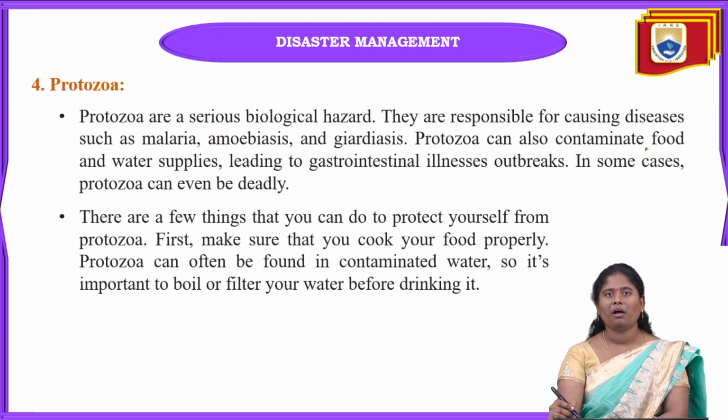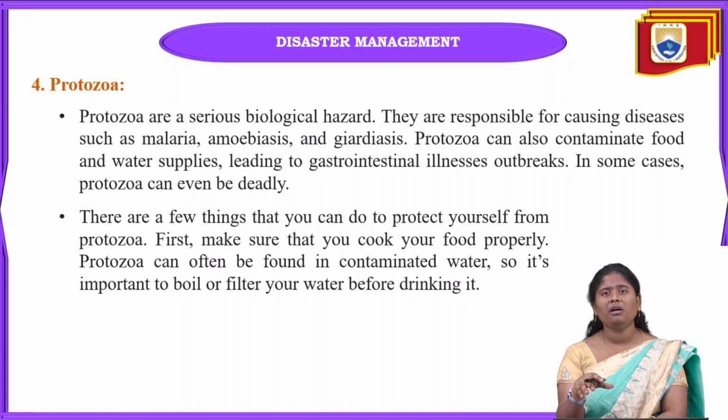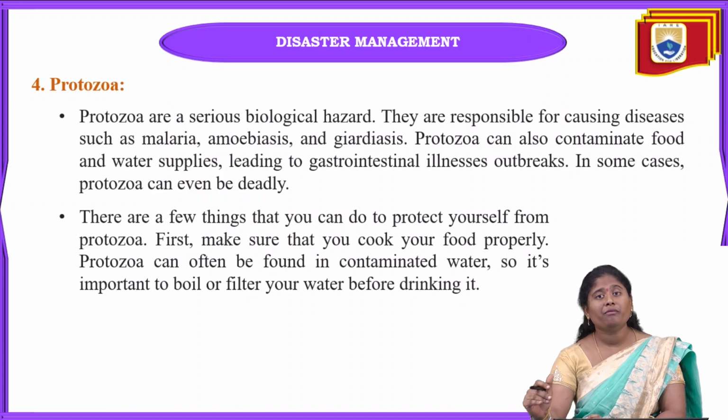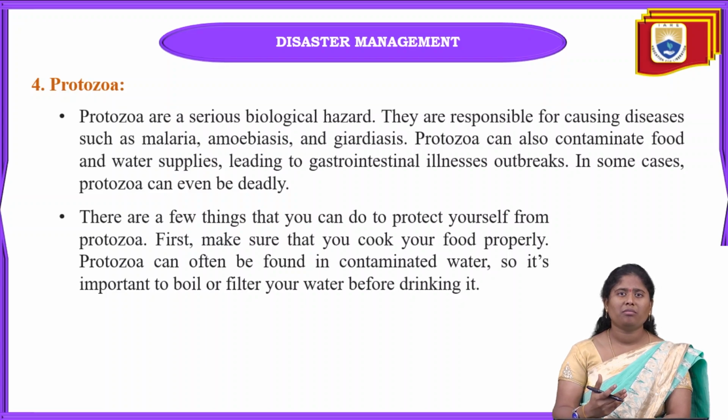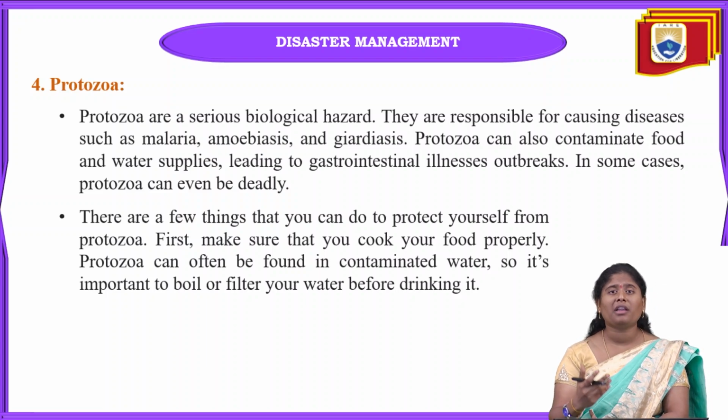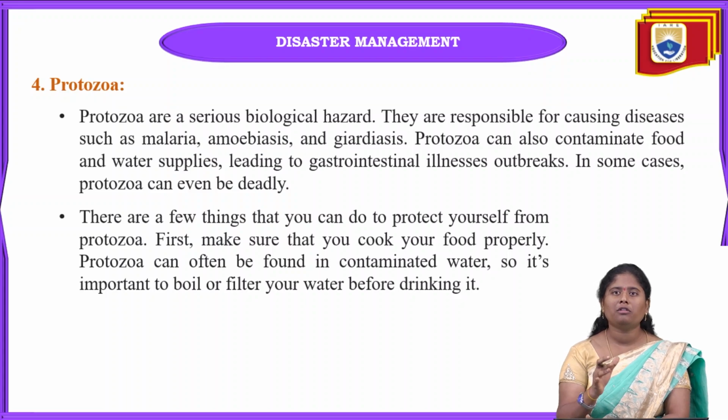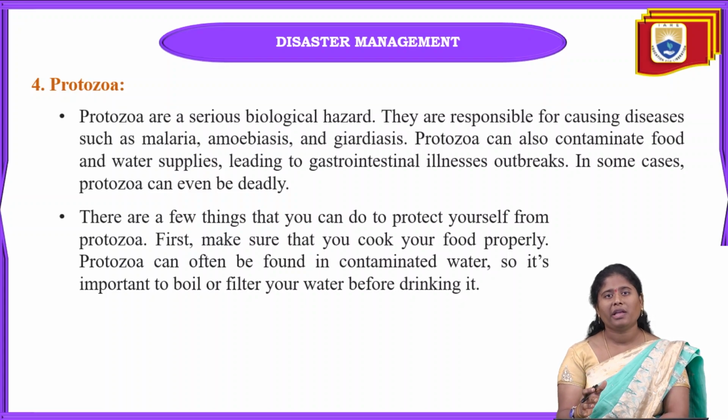Next one is protozoa, and this is one of the very serious biological hazards. Why? Because of this biological hazard, we may face diseases like malaria, amoebiasis, and also giardiasis. And where do we get these diseases from? Protozoa can be seen in the contamination of food and water. When we eat contaminated food or drink contaminated water, that also leads to gastrointestinal illness.